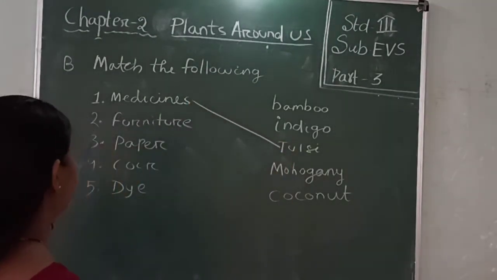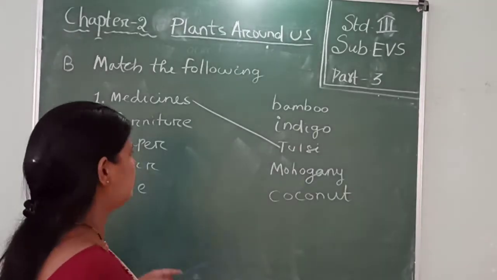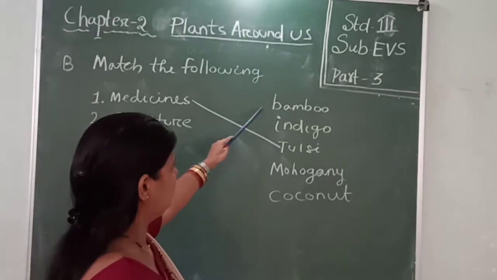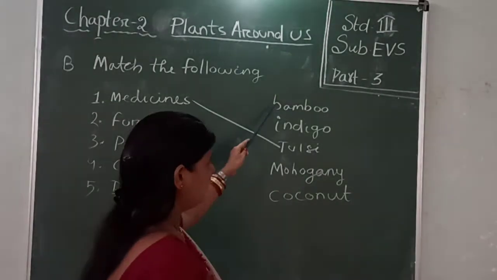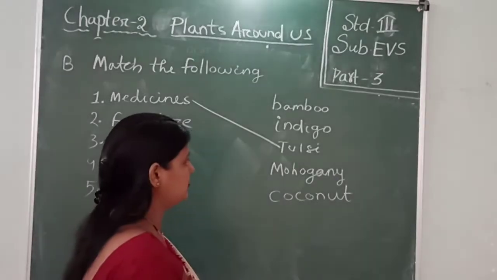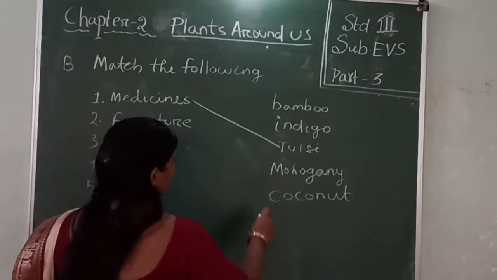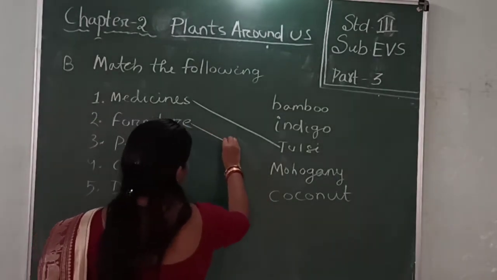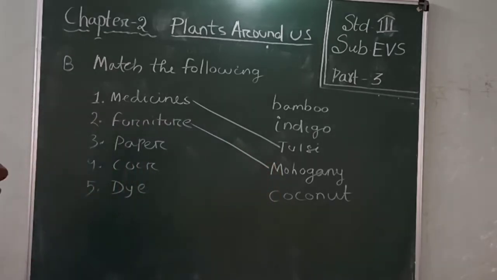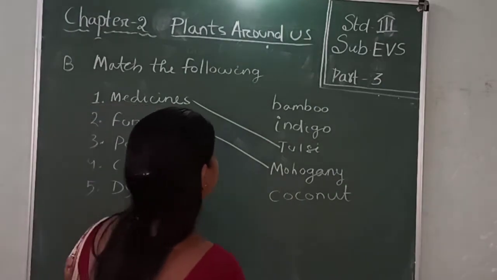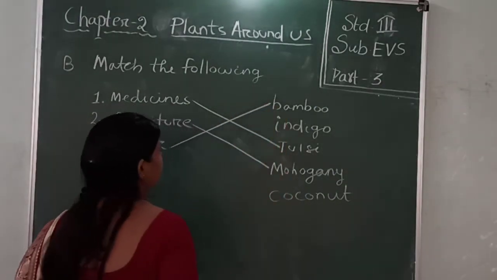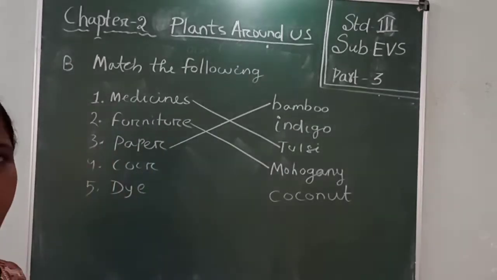Then number 2 is furniture. We get furniture from which plant? From bamboo we get paper, from indigo we get colors, from mahogany we get wood. From that wood we make our furniture. Then paper. You all know that paper is made from bamboo tree.